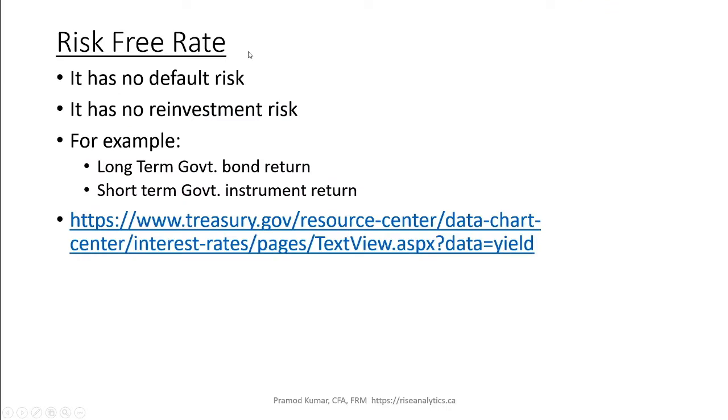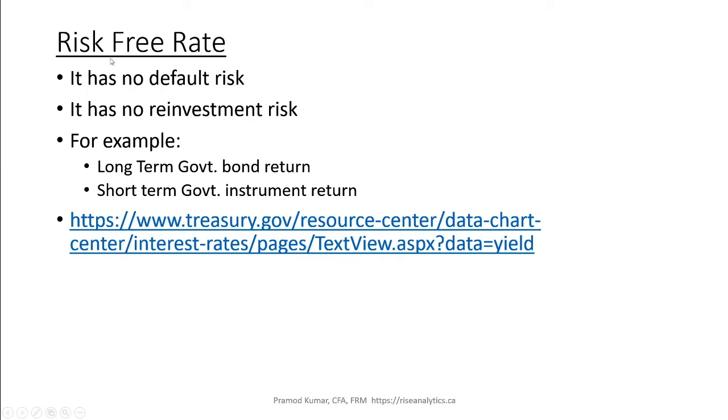Risk-free rate, right? Think from that perspective: it is the Treasury rate in the US. Basically, for example, the long-term government bond returns, or the short-term T-bill returns. Those are the rates. So why is it the government return when we say Treasury? Why are we not saying the corporate rate, like Amazon, or Tesla, or Apple? These are consistent corporate stocks. Why are we not saying these are the risk-free rate?